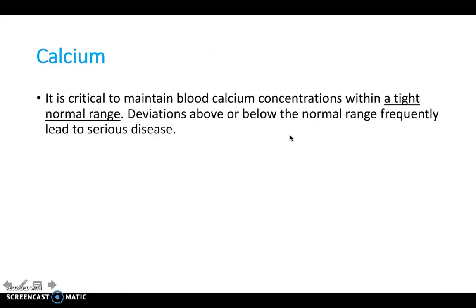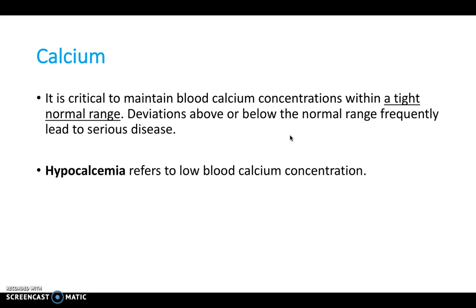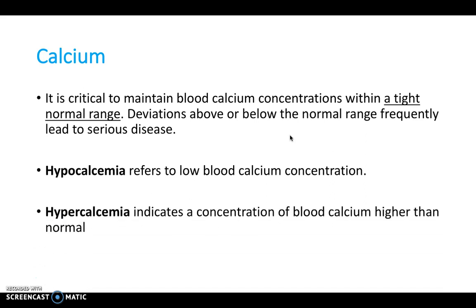So calcium then, it's critical that we keep it in a really tight normal range, and any deviations above or below that normal range can lead to serious consequences. And two familiar terms to be aware of are hypocalcemia, in other words we've not got enough calcium in our blood, and hypercalcemia, where we've got too high a concentration of calcium in the blood. These two terms can be applied to a lot of things in medicine, so hypo, not enough, and hyper, too much.